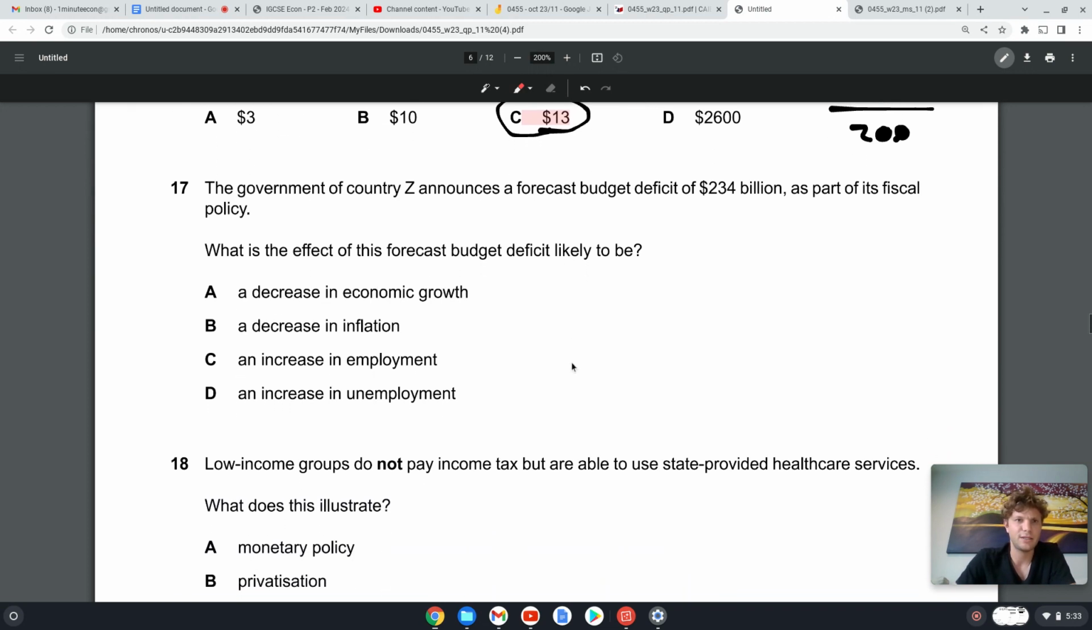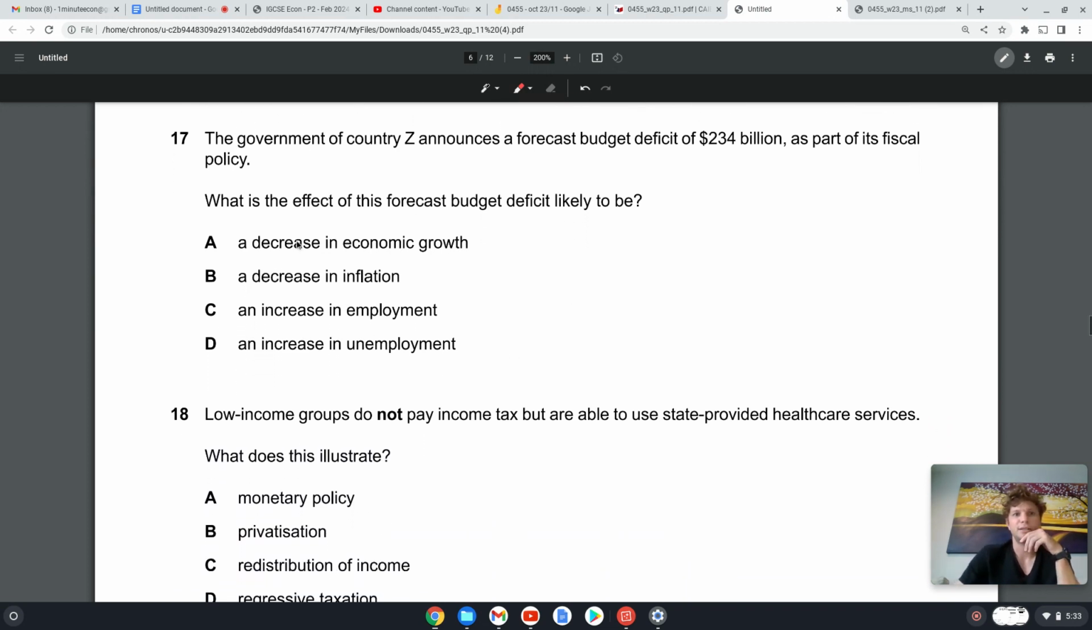Okay. 17. The government of country Z announces a forecast budget deficit. So that means we've got tax revenue, right?